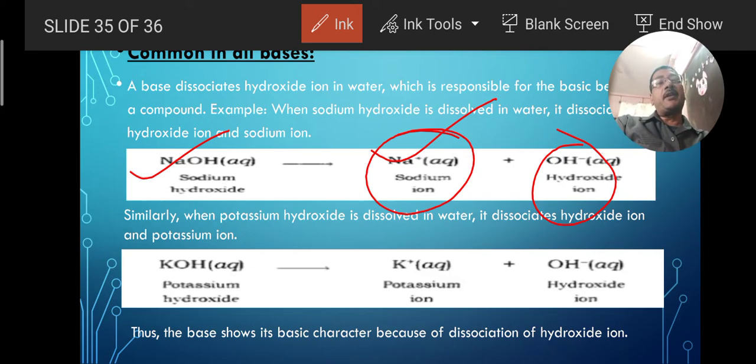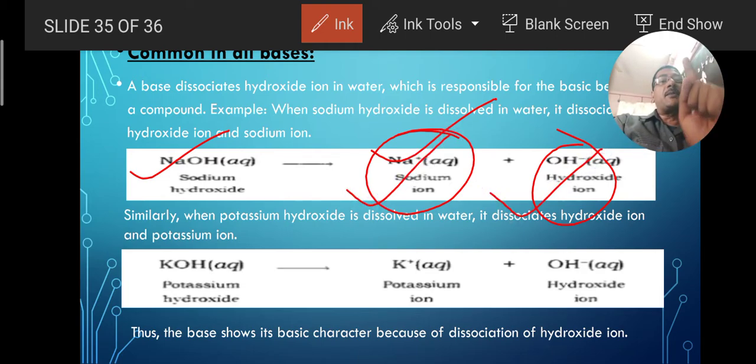Negatively charged ions are produced by addition of electrons, and cations are produced by the removal of electrons. That is why in sodium there is a positive charge and in the hydroxyl group there is a negative charge. This sodium ion is known as cation and hydroxyl ion is known as anion.